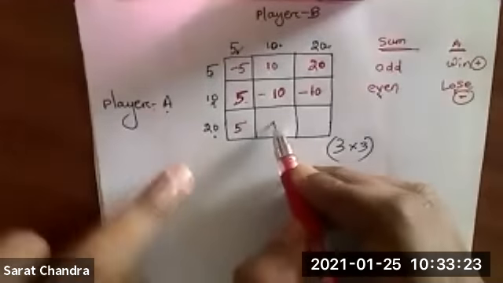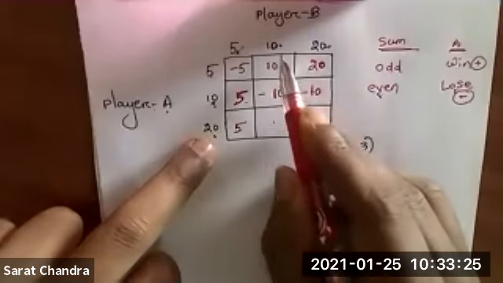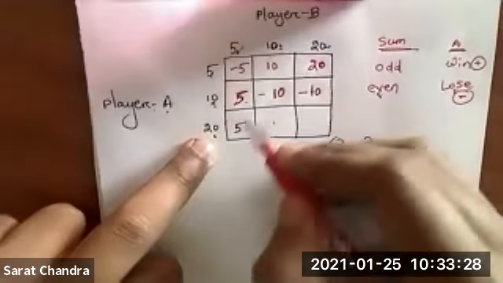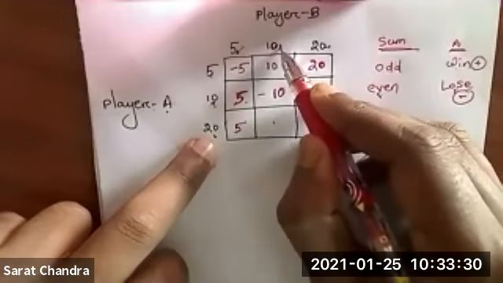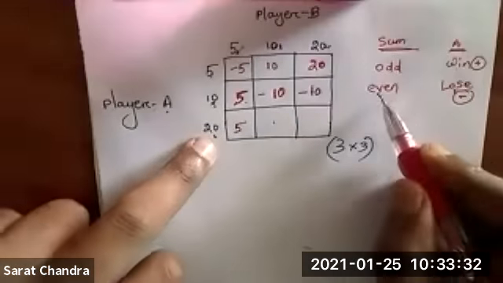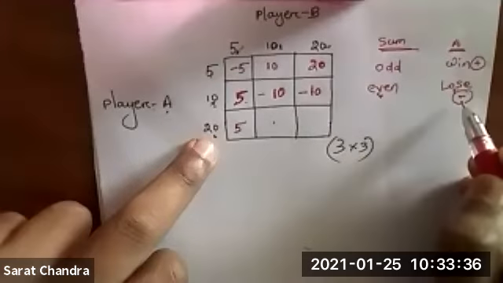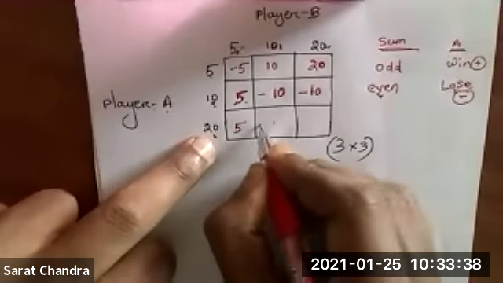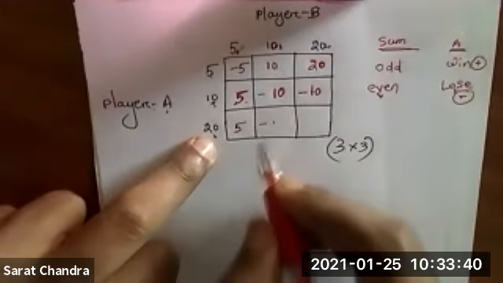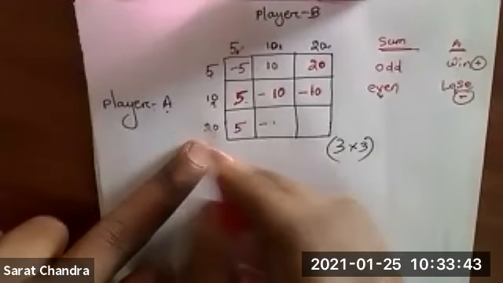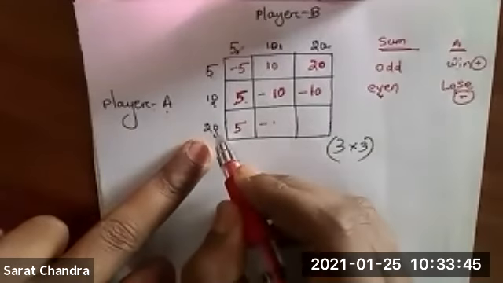In this box, the row value is 20 and the column value is 10. So 20 plus 10 is 30 rupees. 30 is an even number. Even means A will lose. Lose means negative, so I'll put a negative sign. How much will A lose? A will lose its own amount, which is 20 rupees.